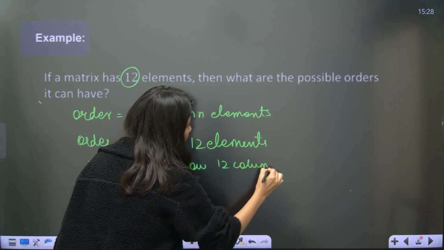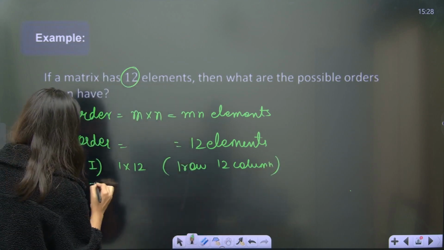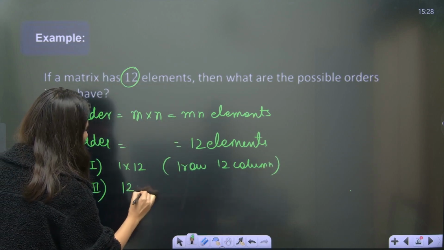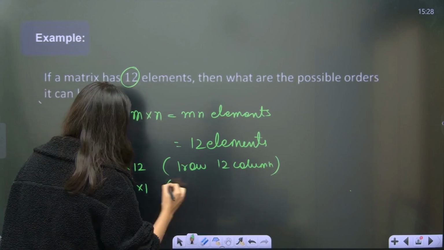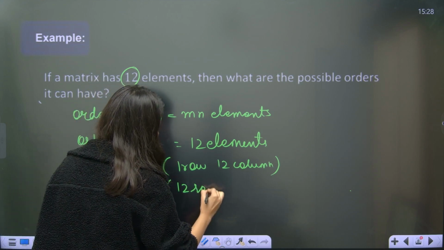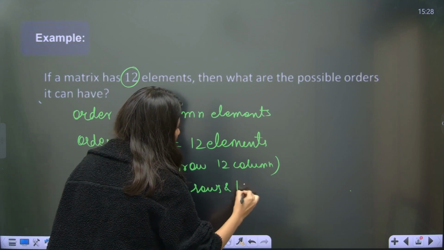Can this happen? Yes, absolutely. The second case is 12 cross 1, that means 12 rows and 1 column.